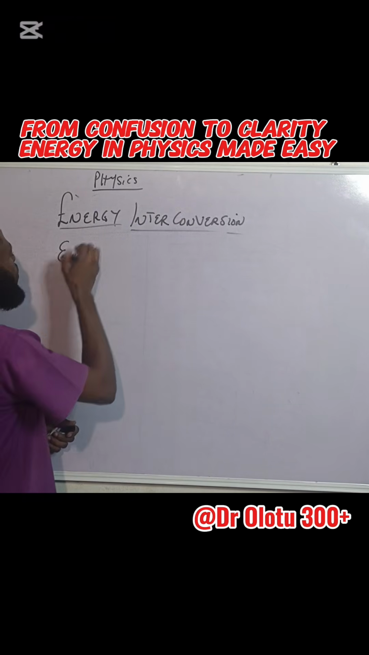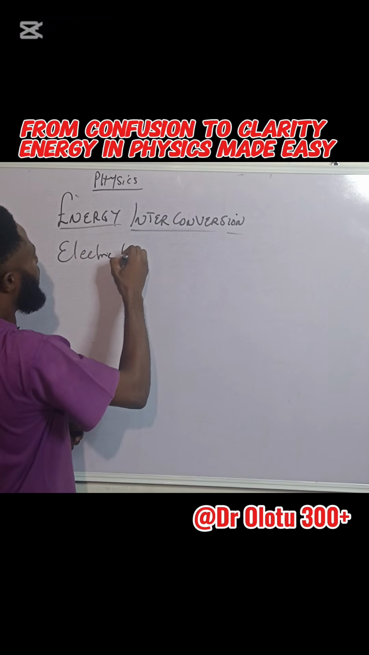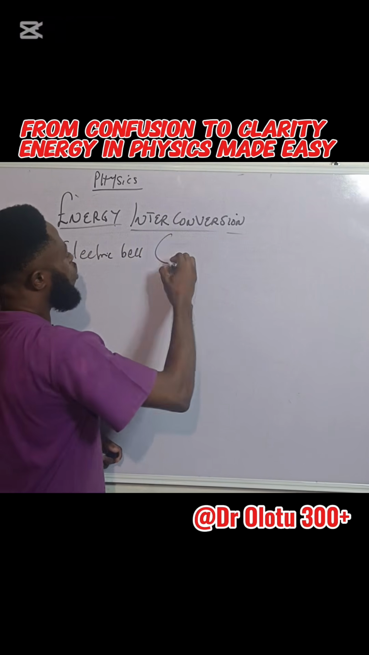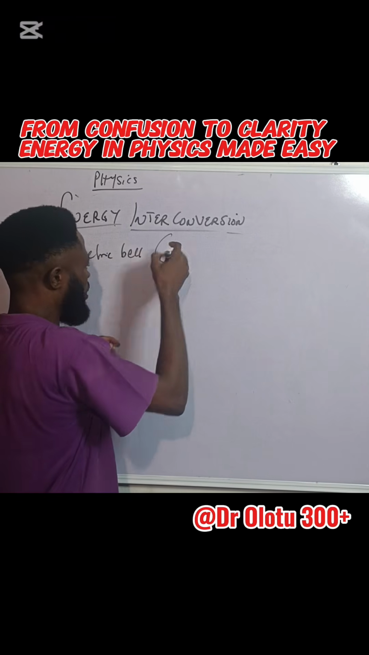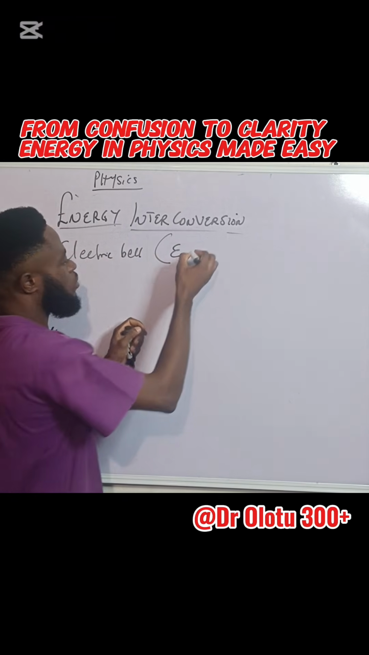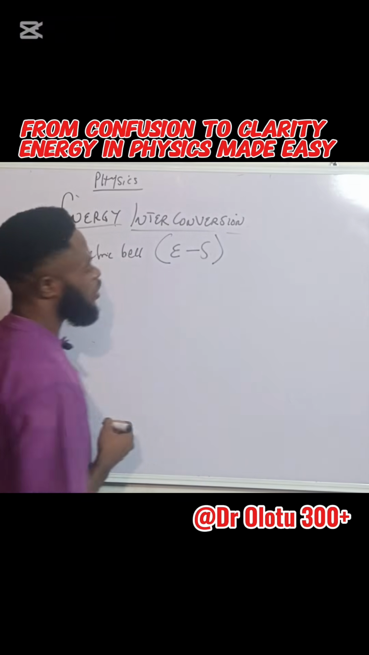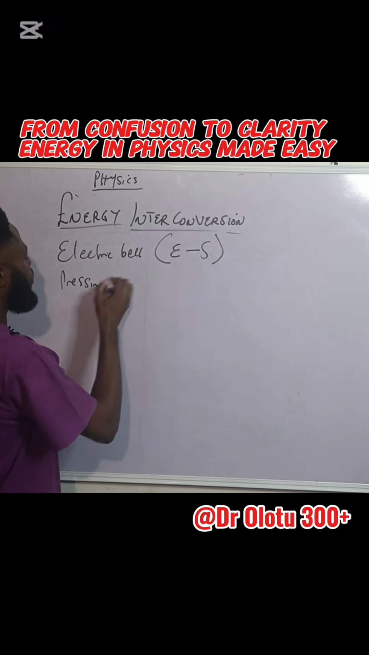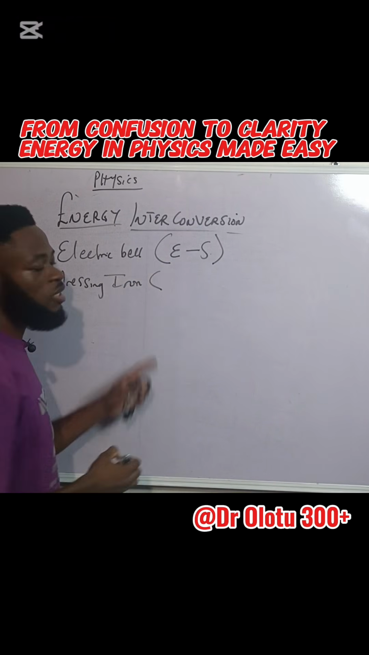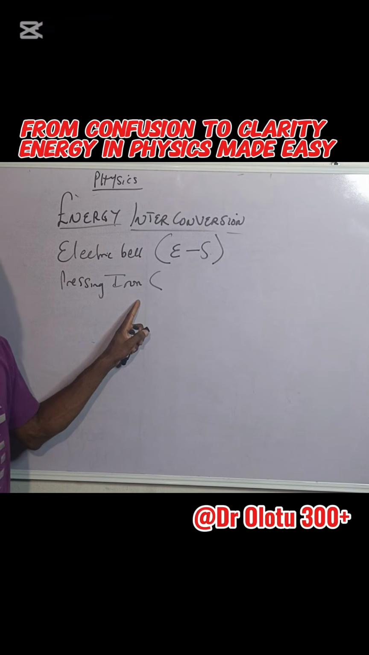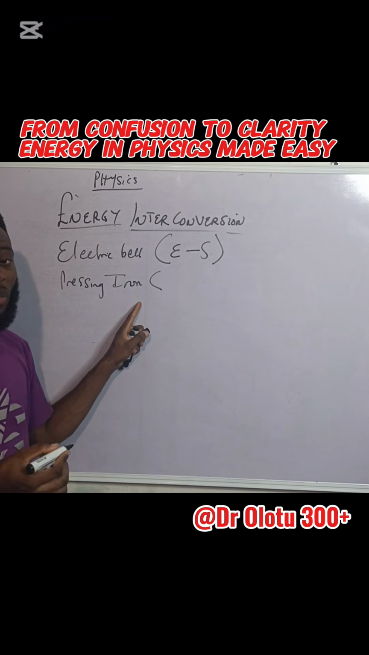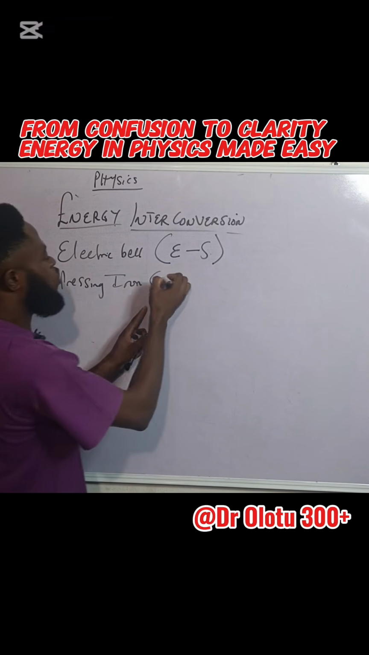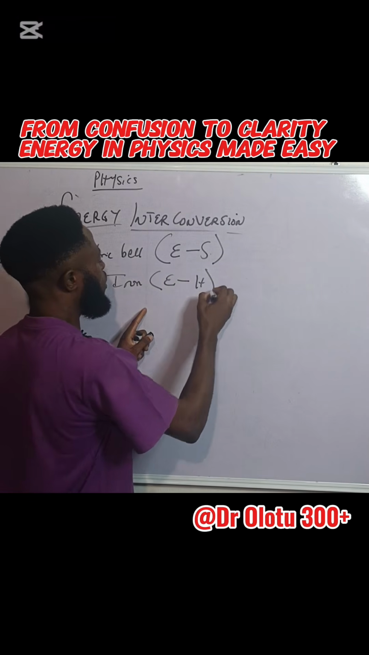So I'll give you some. Electric bell, for example. The energy conversion for electric bell, as the name implies, is electric to sound. For pressing iron, can you guess this now? Pressing iron, of course, all pressing iron, or most of them actually, are electrical pressing iron. So it's from electric to heat.